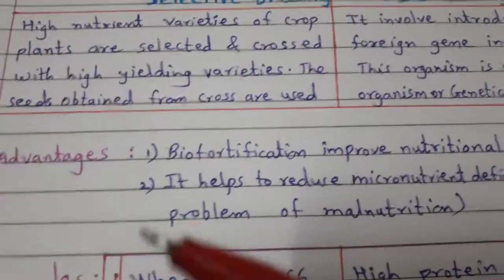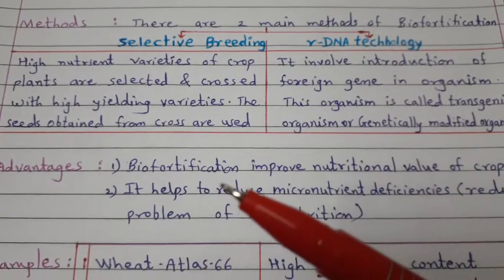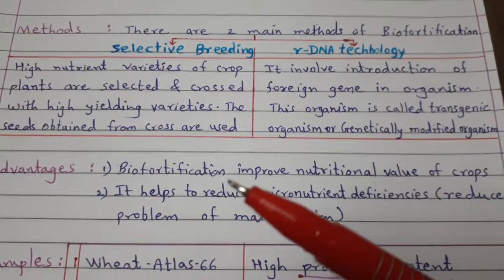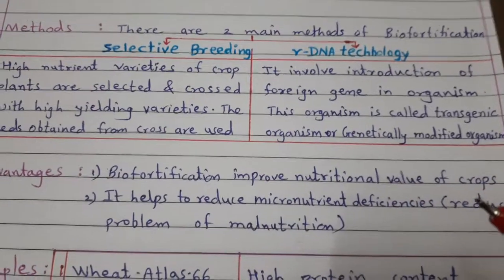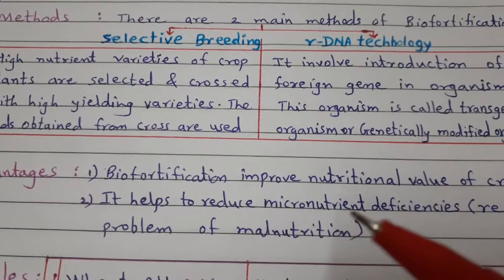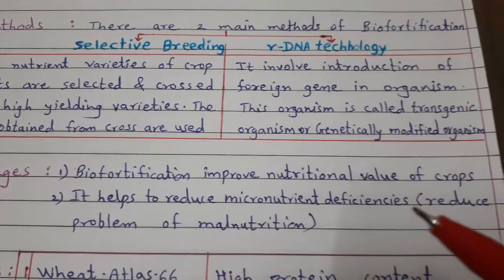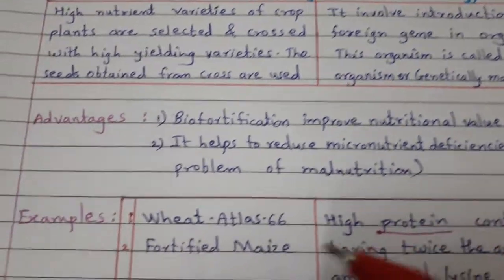The next one, that is advantage of biofortification. So the main advantage of biofortification: it improves nutritional value of crops. Second, it helps to reduce micronutrient deficiency, that is, reduce the problem of malnutrition.